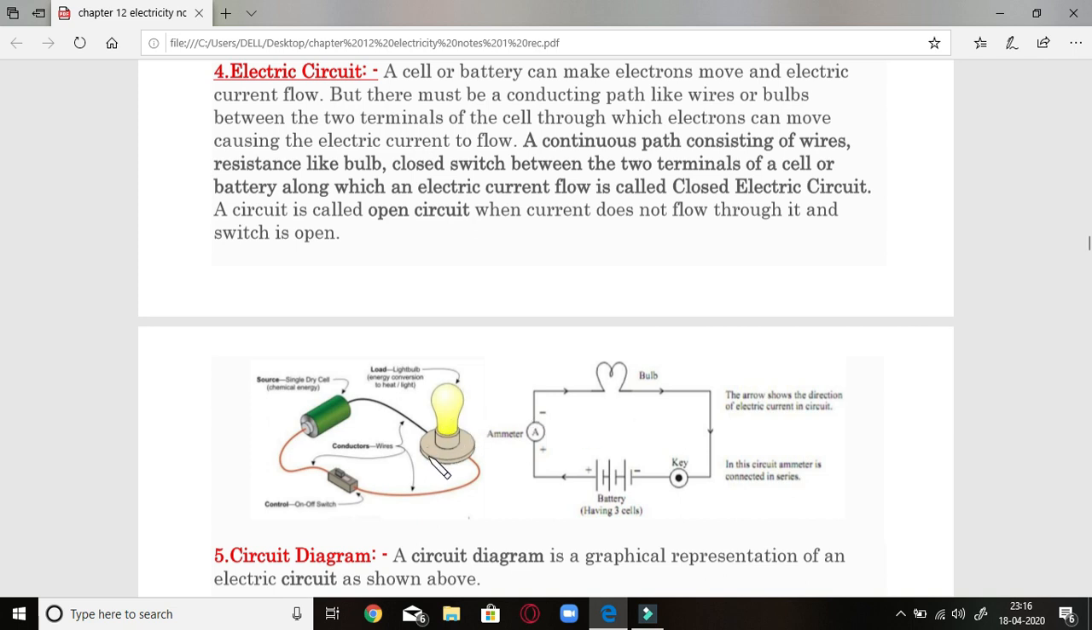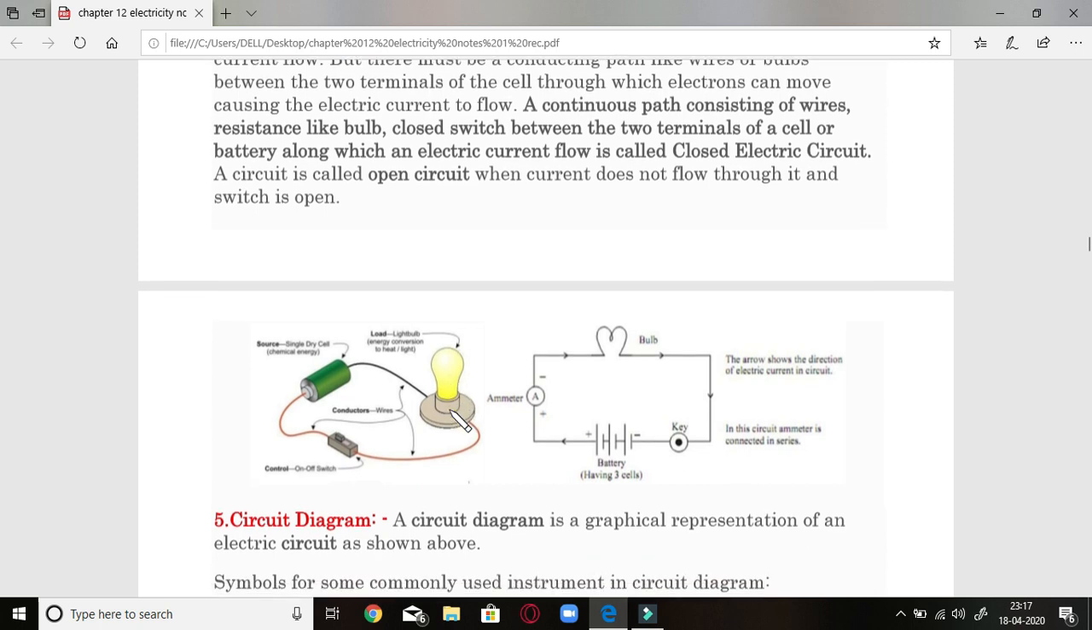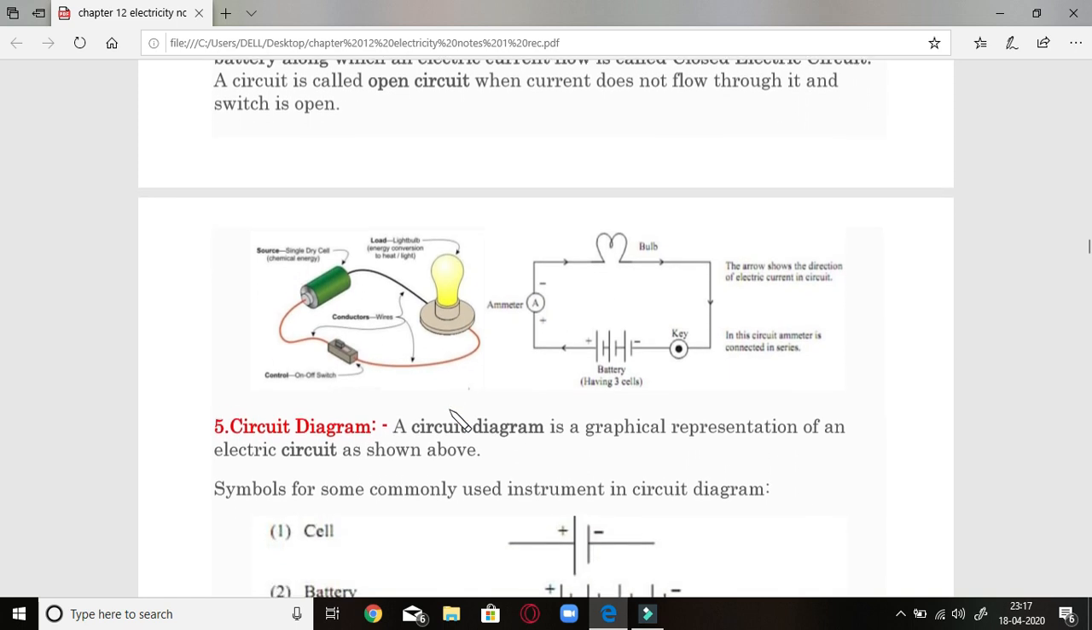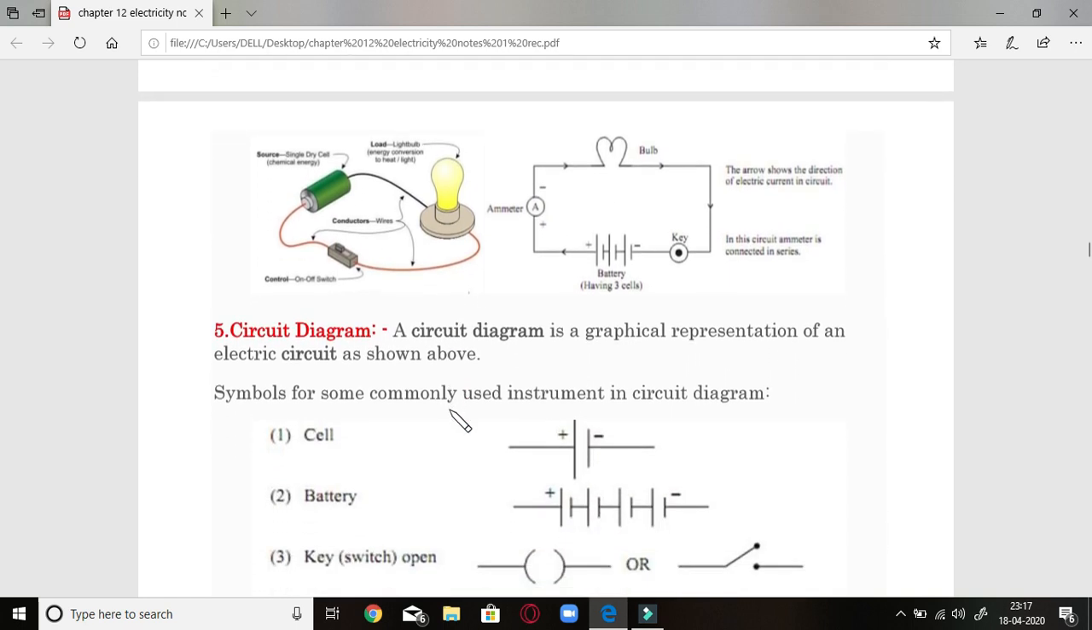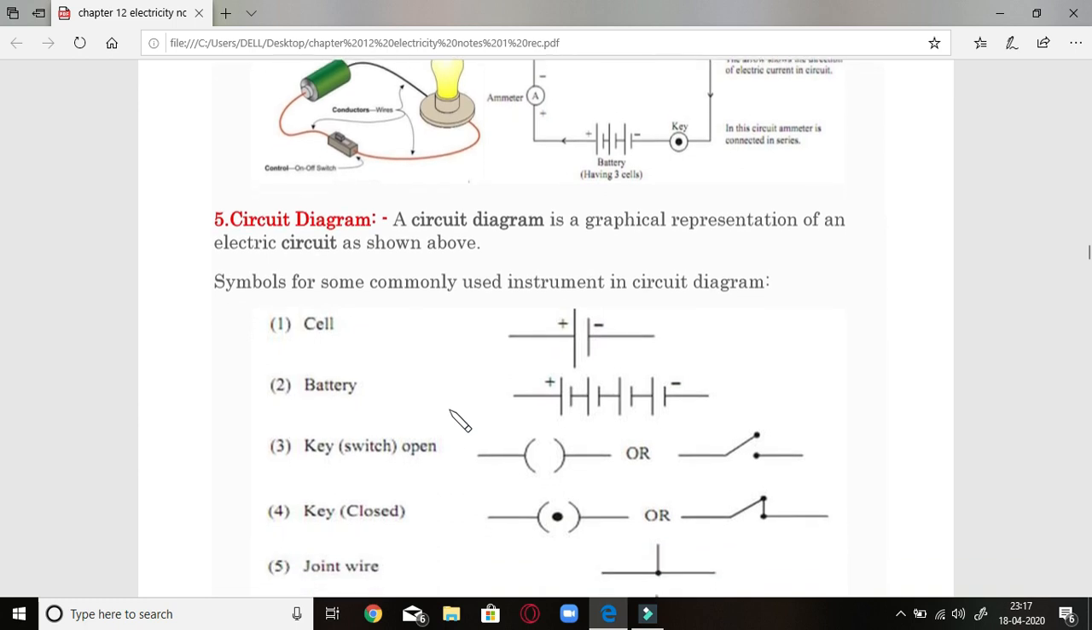This is a closed circuit in which the current is flowing, but if we switch off the switch, in that case you will find that current does not flow through the circuit, and the bulb will not glow. We call such a circuit an open circuit. So there is a closed circuit and an open circuit, and there is a difference between them. Current only flows when it is closed.